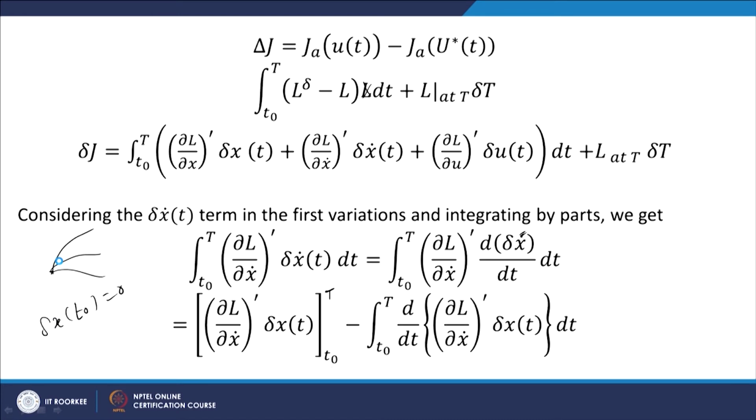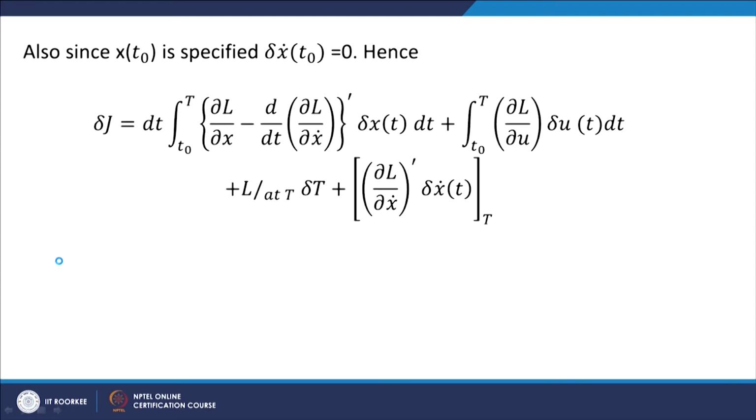So, only at the upper boundary value capital T we evaluate this. So, this term is del L by del x dot transpose into del x at t, evaluated at capital T. So, this is our first variation.